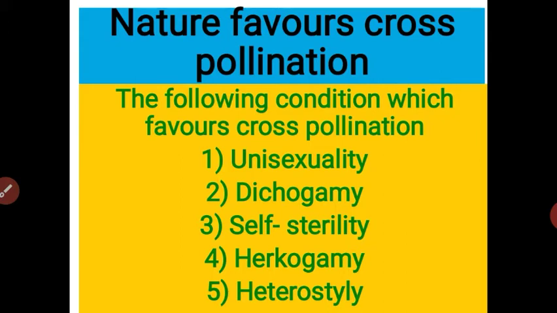Cross-pollination, as you know, students, means the pollen grains are present on a separate plant, and the anther and the stigma are present on a separate plant. When the pollen grain is transferred from a flower of one plant to a flower of another plant, this condition is called cross-pollination. In nature, there are many favorable conditions which lead to cross-pollination. Let us see the following conditions which favor cross-pollination.